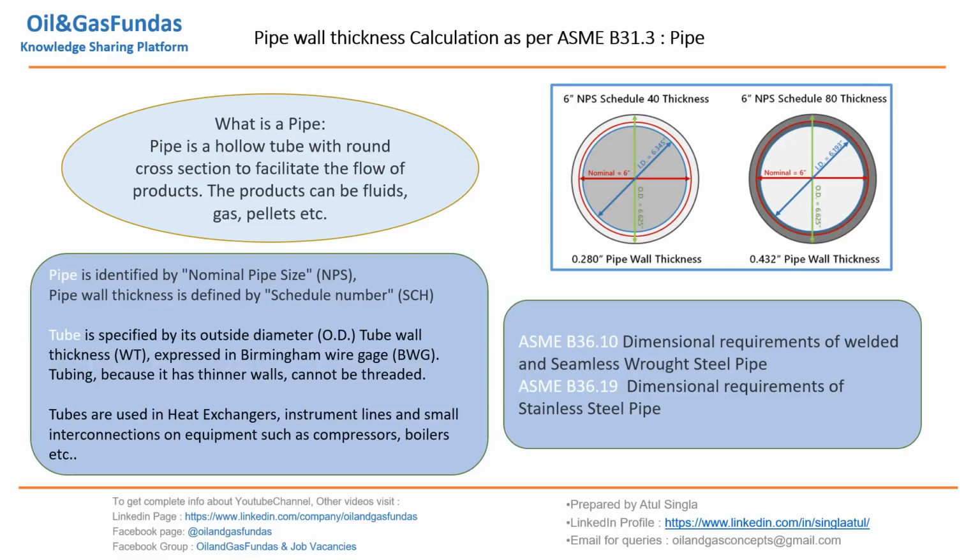Now to understand the OD, ID and nominal pipe size, we need to look into a few of the dimensional standards. It is very difficult to remember NPS, ID and OD for each individual pipe size. So there are a few standards: B36.10 for welded and seamless wrought steel pipe, and B36.19 for stainless steel pipe. We need to refer to these two standards to get all the dimensional details. We'll look into these standards in detail to identify how we can use them to get the dimensional details.